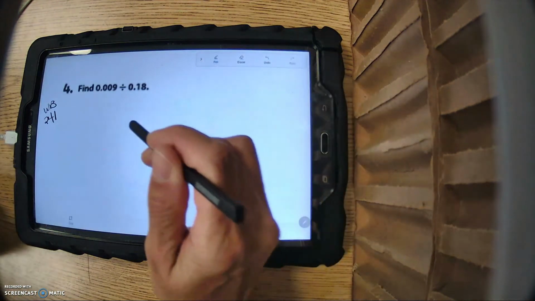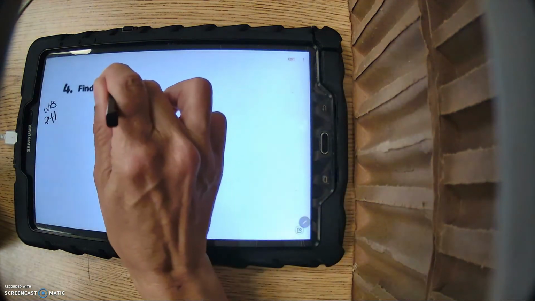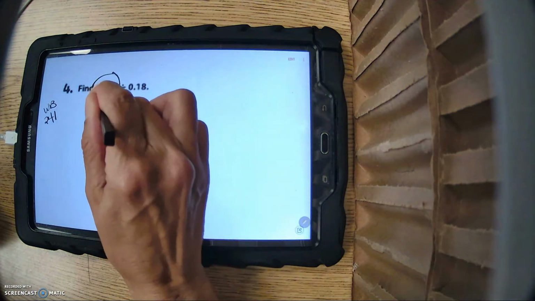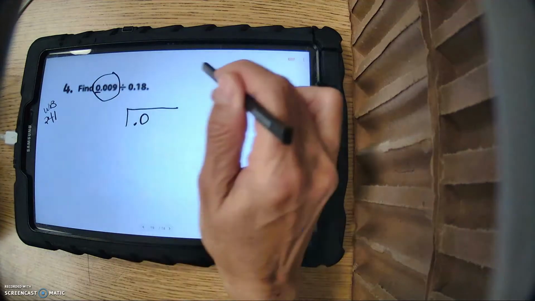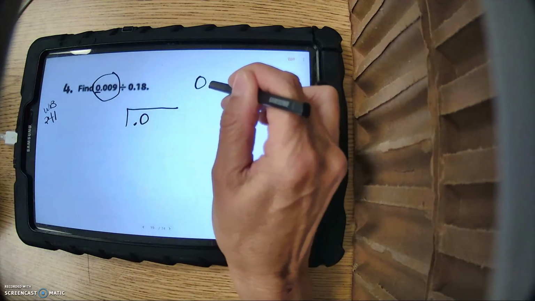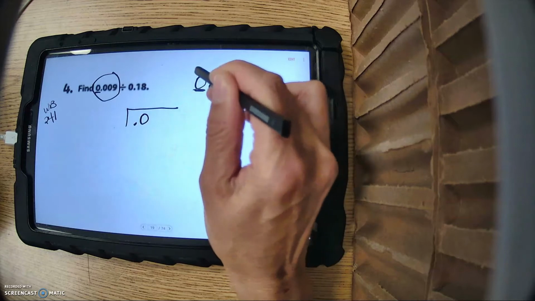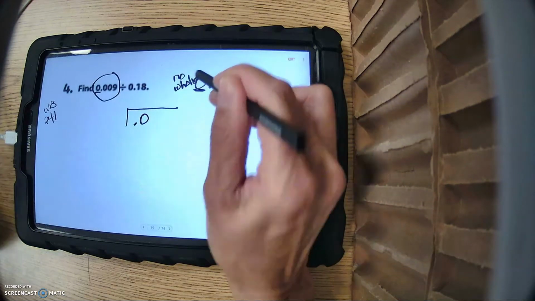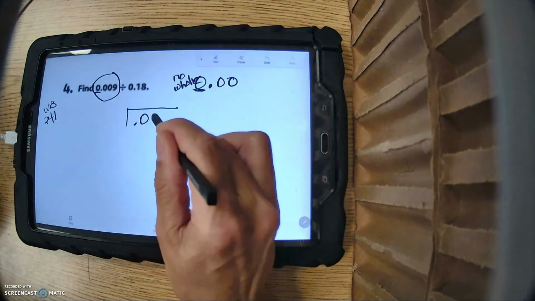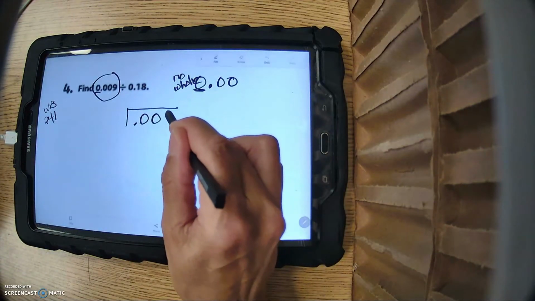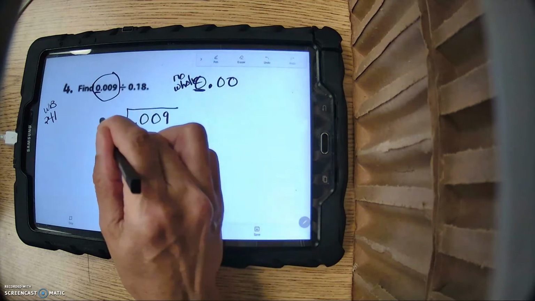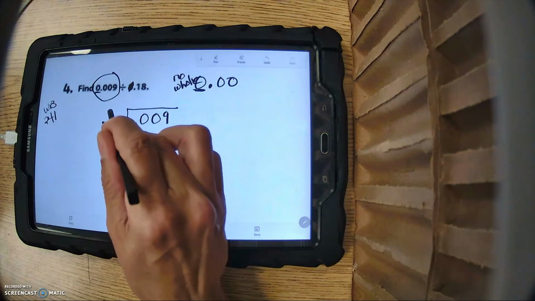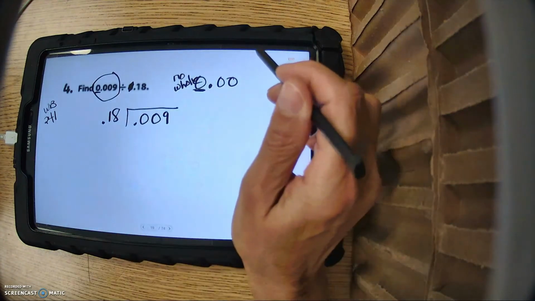So here we go. All right, so when we divide, this first number is the one that goes under the house. Now, I do not like to put this extra 0. If there is a 0 in front of the decimal point, all that means is that there's no whole number. So why bother putting it? I'm not going to put that extra 0 because I think it gets confusing enough with all those zeros. And then we're going to divide. Now, again, I'm not going to use this 0 on the outside.